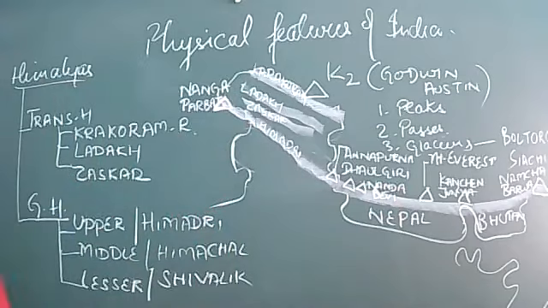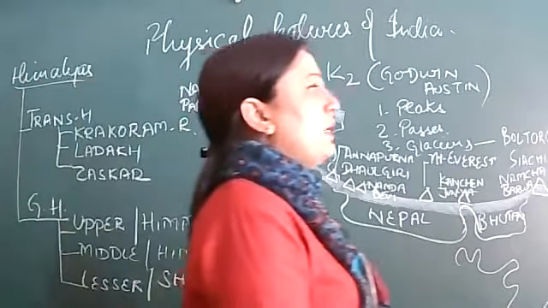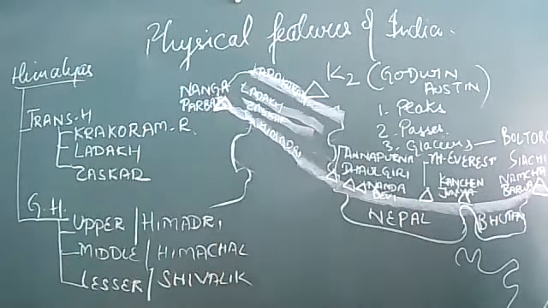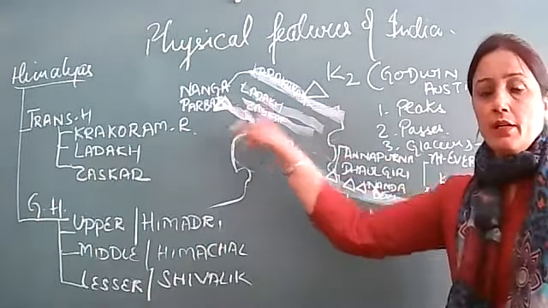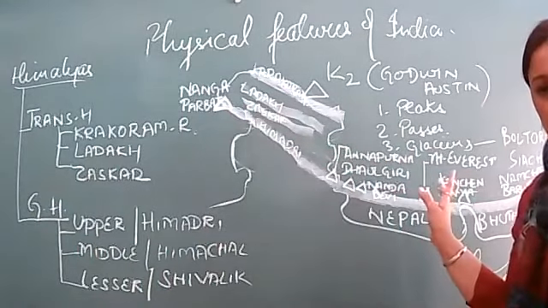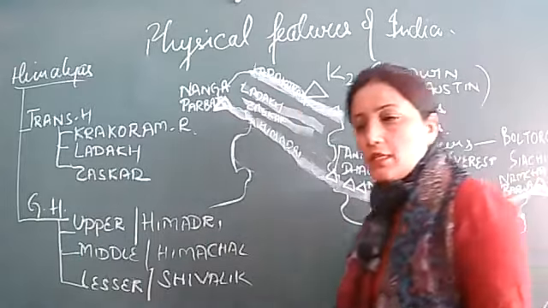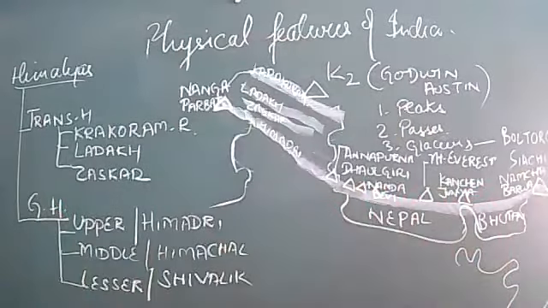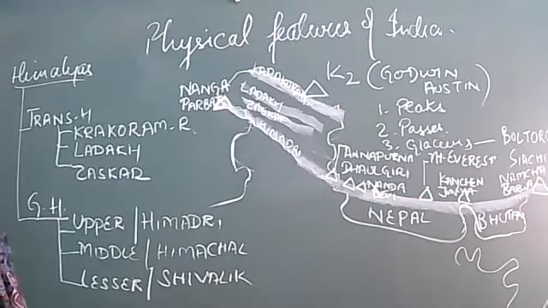So I repeat about this Upper Himalaya or Himadri. Length 2,500 kilometer, width in the west 500, in the east 200. Famous for three things: peaks, passes, glaciers. Glaciers, basically we have two, Siachen and Baltoro.